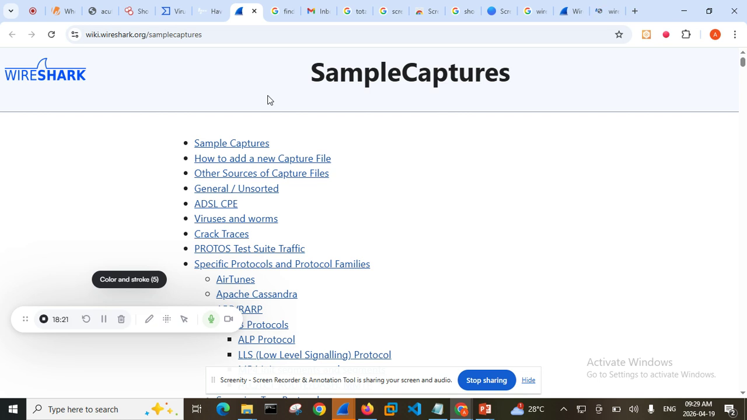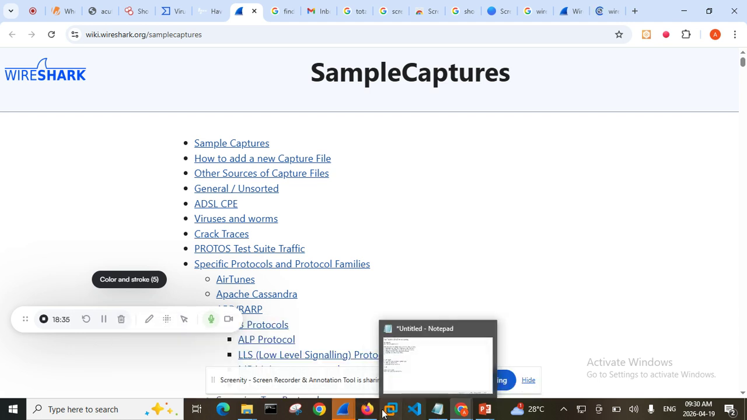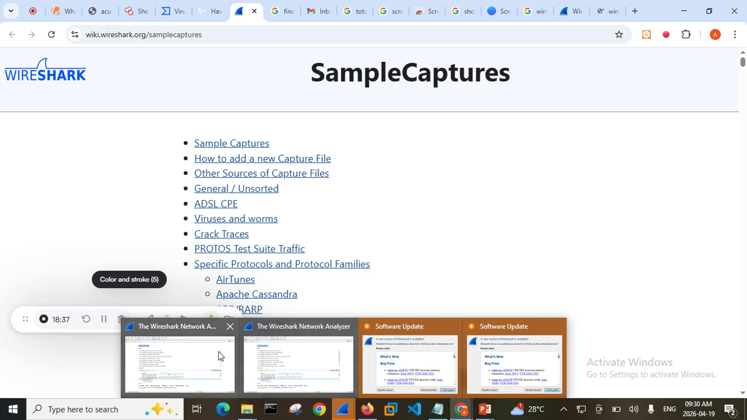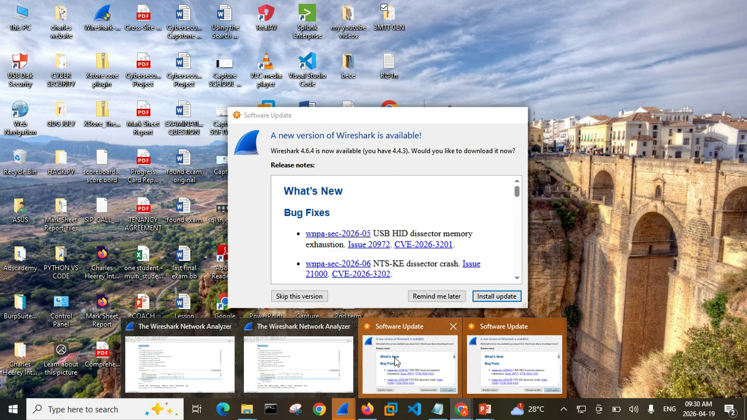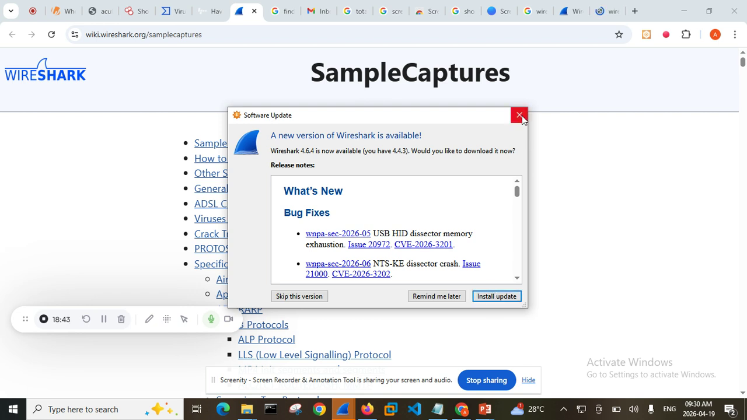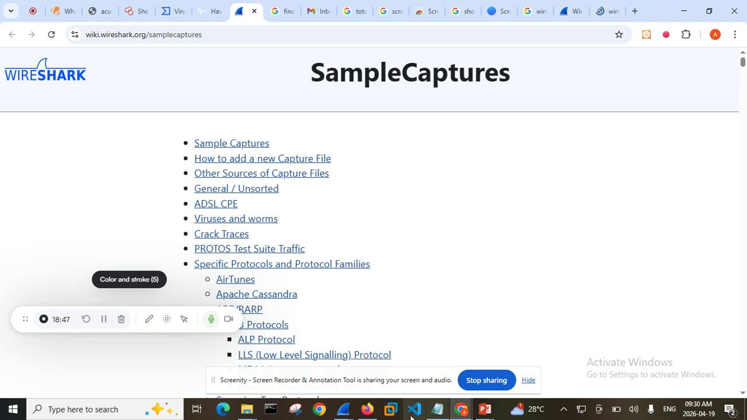Now basically, I'm going to go to our Wireshark and continue from there, and maybe come back to sample captures later on. So my Wireshark is asking me for an update. I don't want to do the update now, but it's very, very important you update your systems all the time.